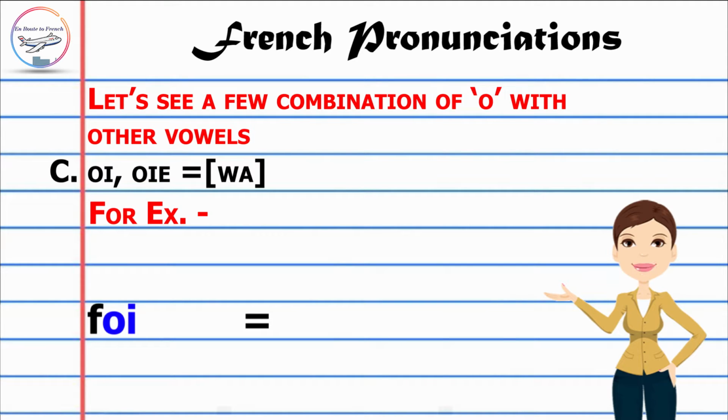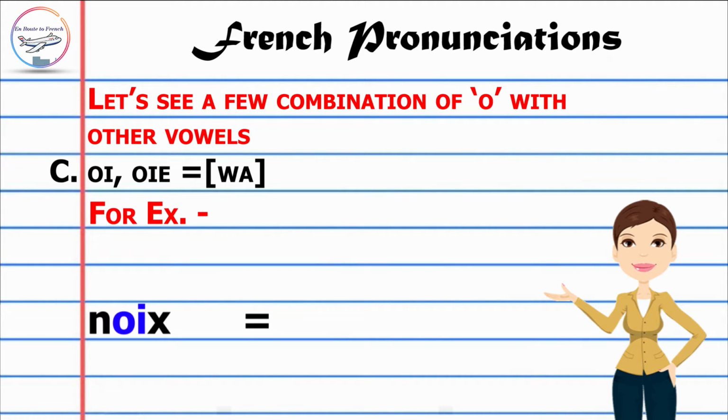Foi. Foi means faith. Loi. Loi means a law. Moi. Moi, which means me when I use it for I. Mois, another one, it's the similar sound but the spelling is different. It means month. Noir. Noir means black.